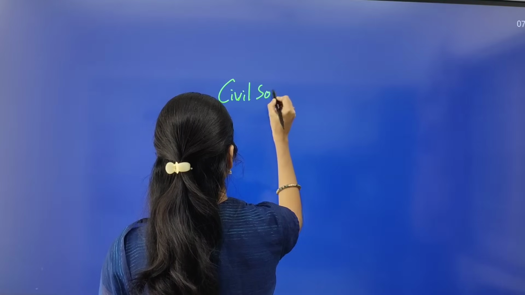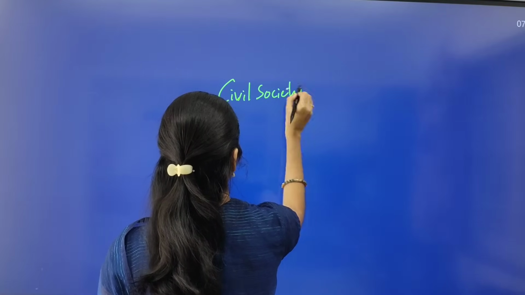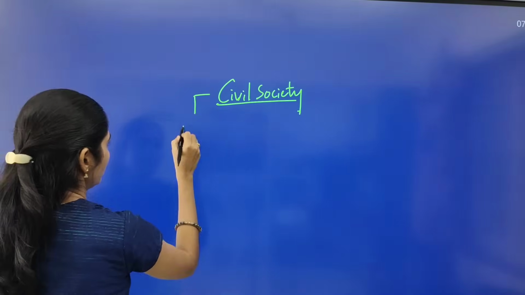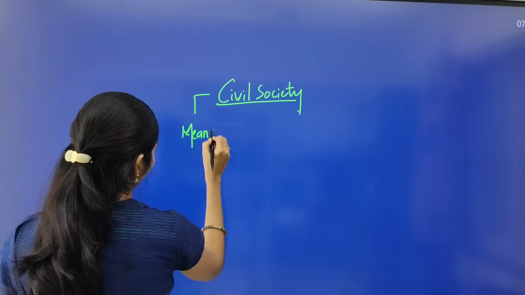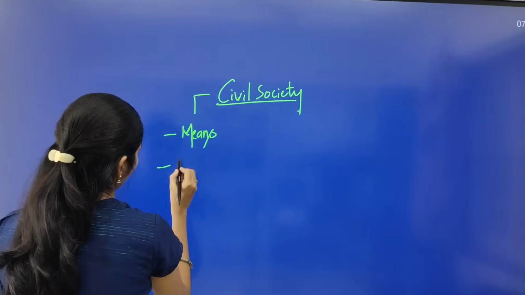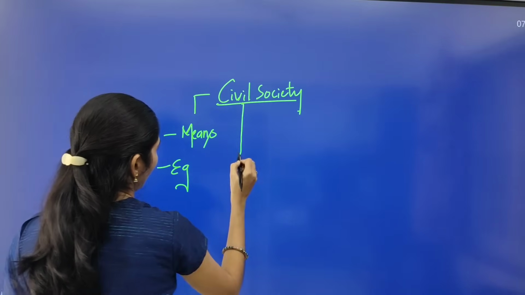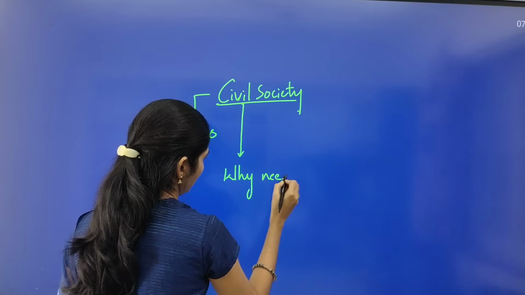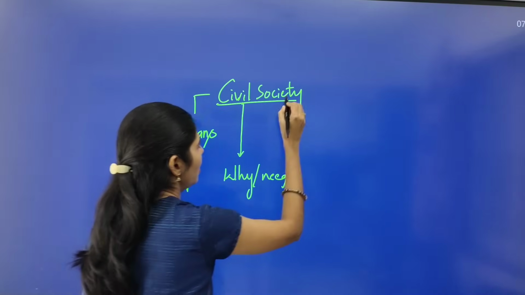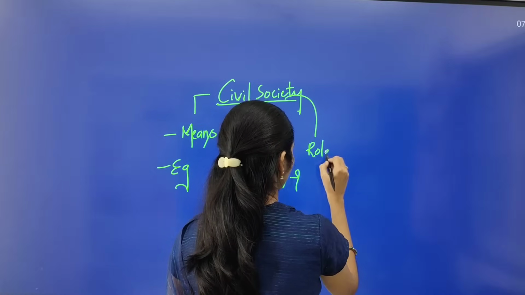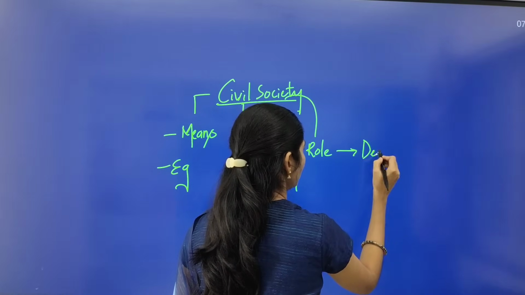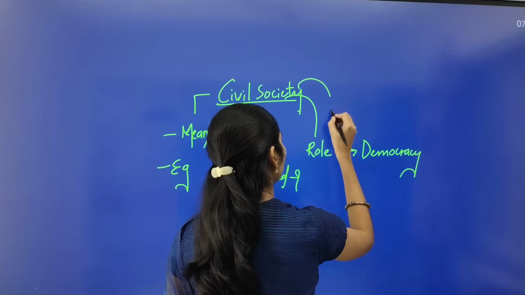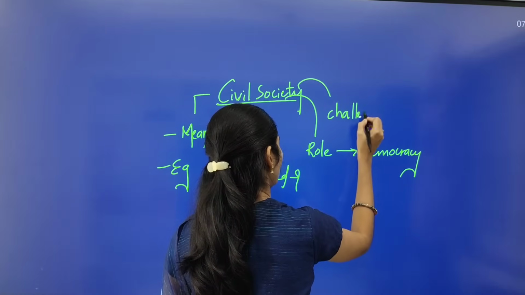So the next topic is about civil society. You have to understand the meaning of civil society. What exactly does civil society mean? You can see examples, and you can see why we need this civil society, and what is the role of civil society in ensuring democracy in the country. And you can also see what are the challenges faced by civil society.